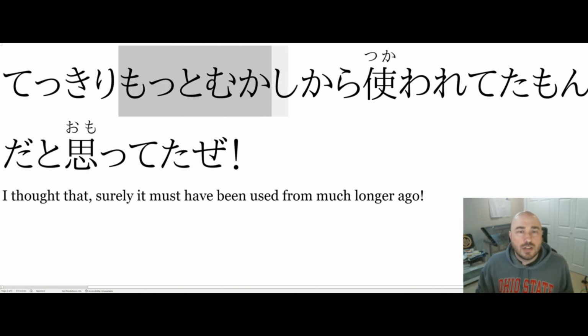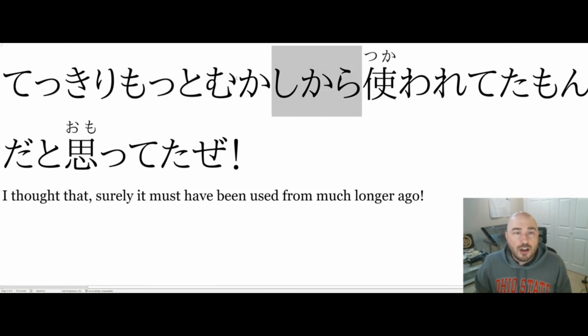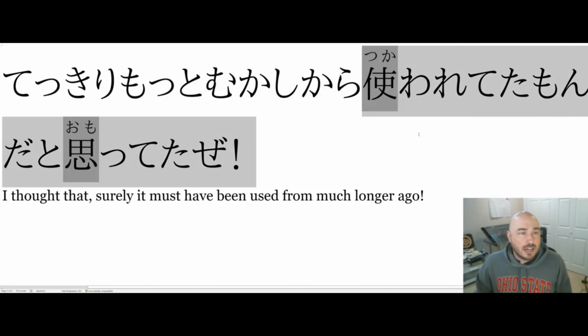And then the moto mukashi means a long time ago, but with the moto in front of it means a very long time ago. Not like, in the child story, it'll say a long time ago. So that's like a point in time, but this is like much longer ago. The moto, much longer, much earlier. From a much earlier time period, I thought it had been used.